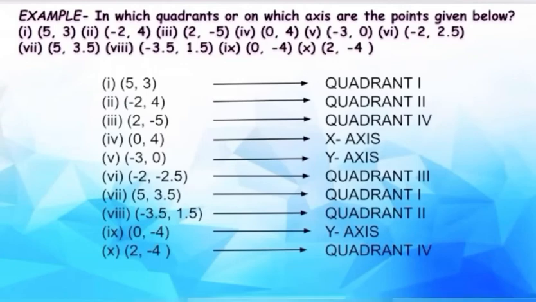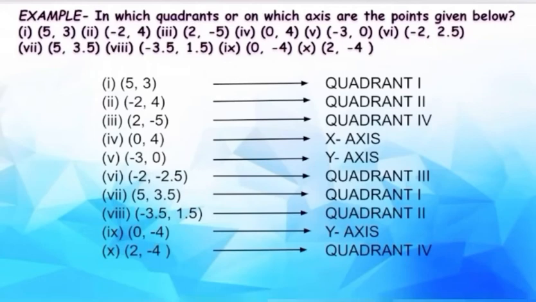So let us have a look at this example. In which quadrants or on which axis are the points given below? Our first point is 5, 3. Since both the coordinates are positive values, it lies in the first quadrant. The second point is -2, 4.